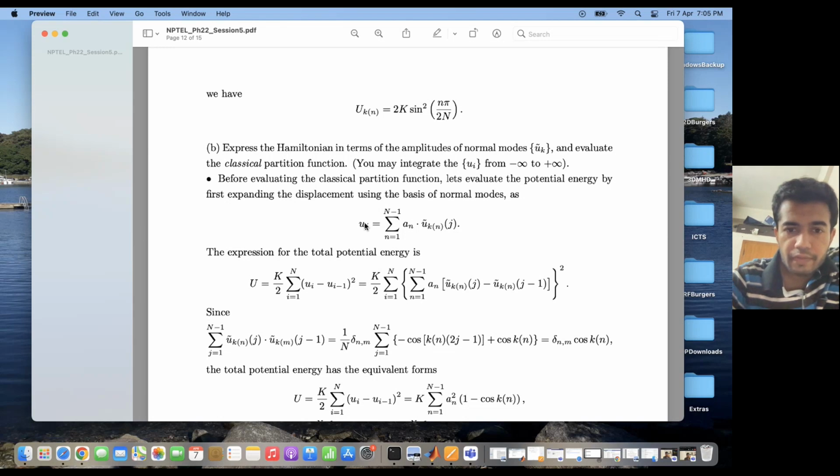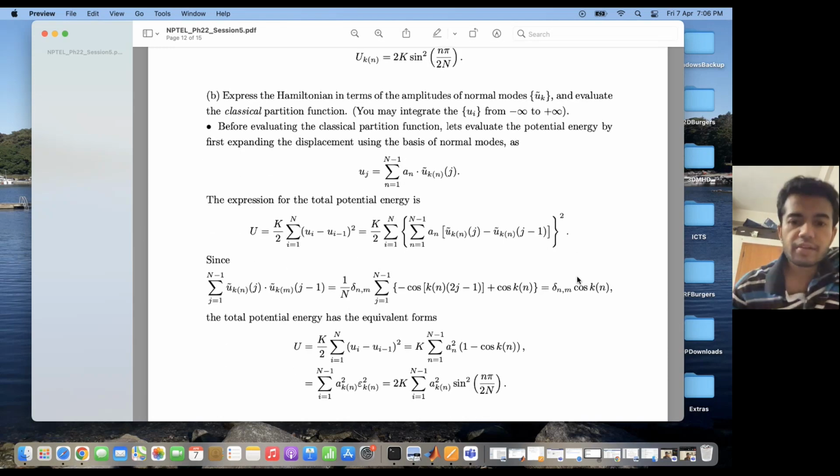If I replace u i by the expression of u j which I have over here, then this becomes k by 2 summation i equal to 1 to capital N, and then again a summation over n equal to 1 to capital N minus 1 a n u tilde k n i minus u tilde k n at i minus 1, and the square of this quantity.